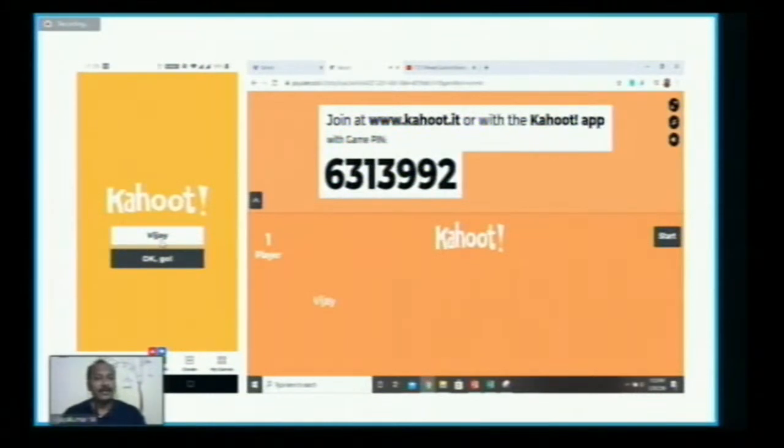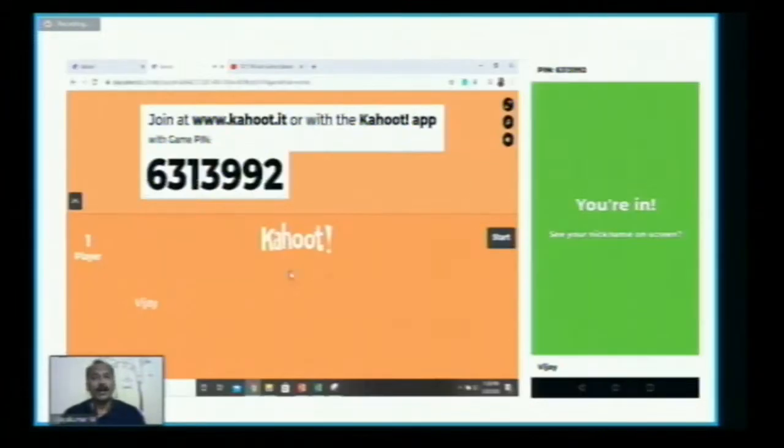Here I have entered my name as Vijay, and after clicking OK, Go, your name will appear in this space, that is the projected screen. That is the teacher-centered view which is projected on the screen. You can see the name there, and you get a message that you are in. See your nickname on your screen.